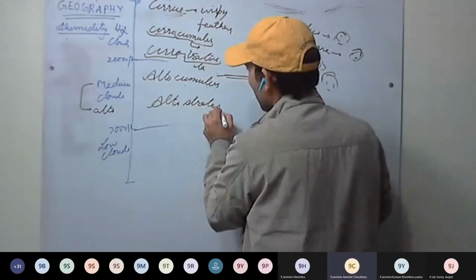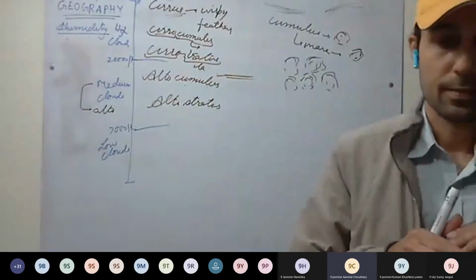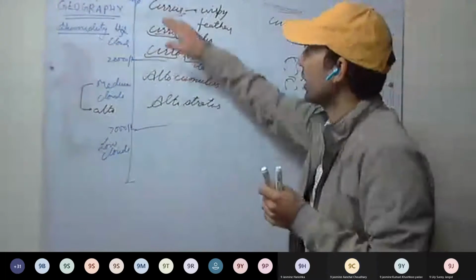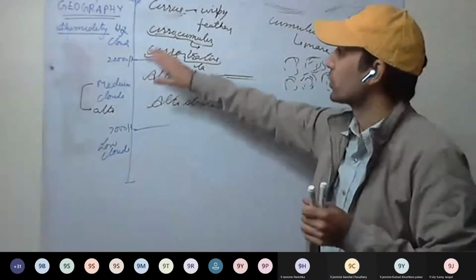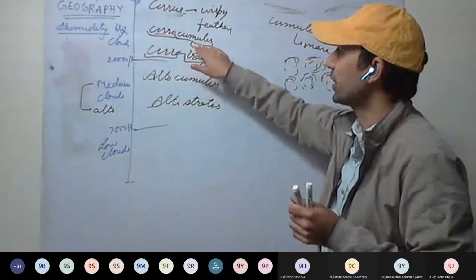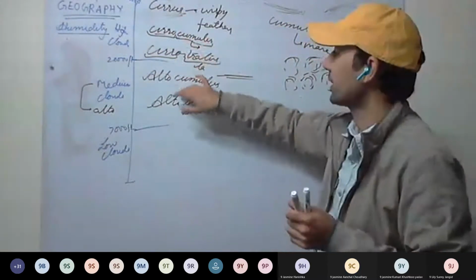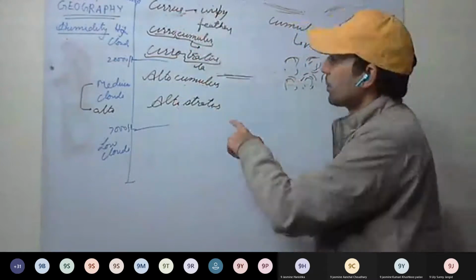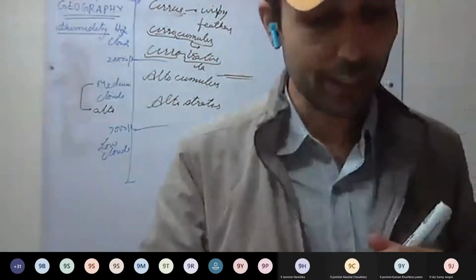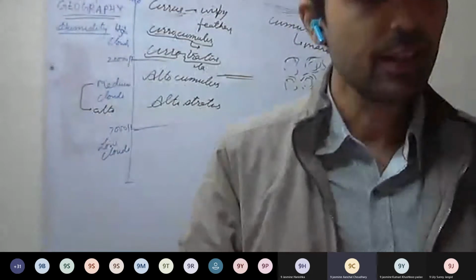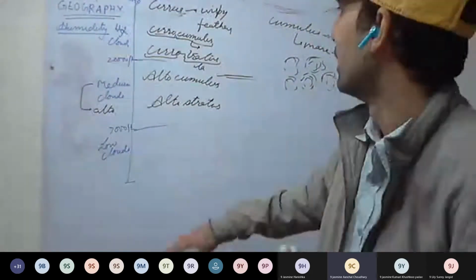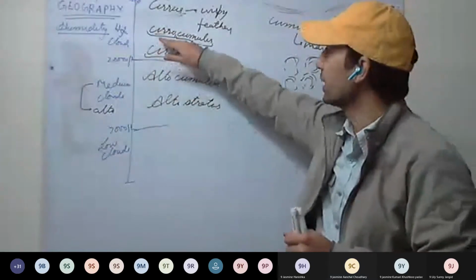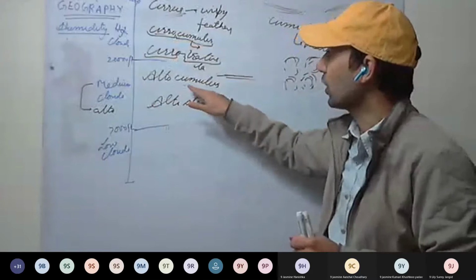Excuse me, sir, these are the same, cirrocumulus and altocumulus, and how can we distinguish these? See here, mainly the difference is the height where they are formed. Above 20,000 feet, there will be cirrocumulus. And a very slight difference is there. Here, mainly a small globe-like structure. When we are looking in the sky, we are not able to see the height, that's fine, but they are divided according to height. If they are formed above 20,000 feet, they are cirrocumulus. If below, they are called altocumulus.